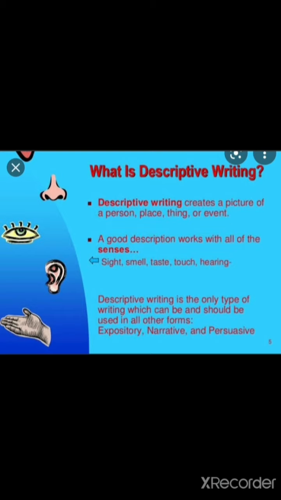So, descriptive writing is the only type of writing which can be and should be used in all other forms: expository, narrative, and persuasive. Expository means declaratory, and persuasive means convincing. It should convince the readers.